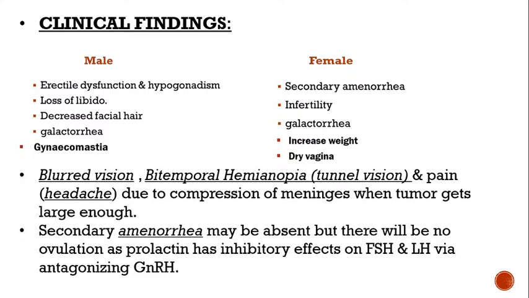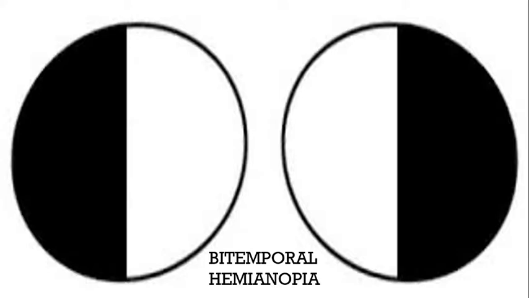And bitemporal hemianopia, in which there is tunnel vision: the nasal fibers are intact, so nasal vision is intact, but the temporal side of the visual field is defective. The patient can only see like a person in a tunnel, where everything in the surrounding is dark and only central vision is present. So that's how a patient presents to you. Here you can see the central vision, the temporal side which is defective, and the central vision which is not defective.